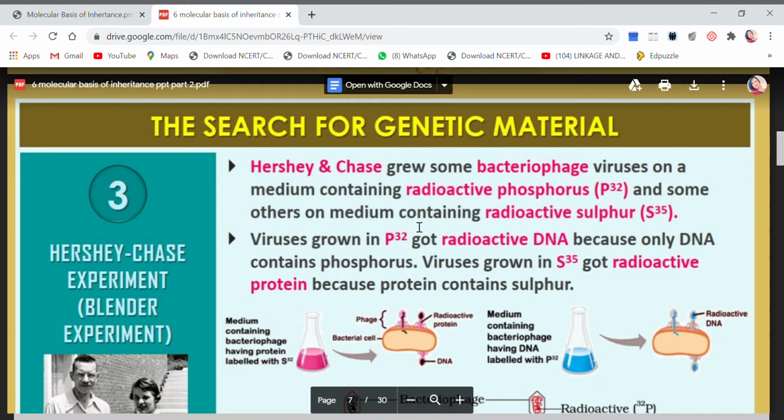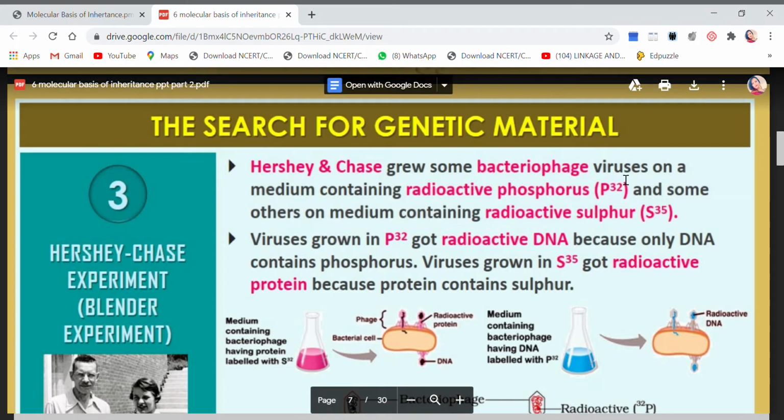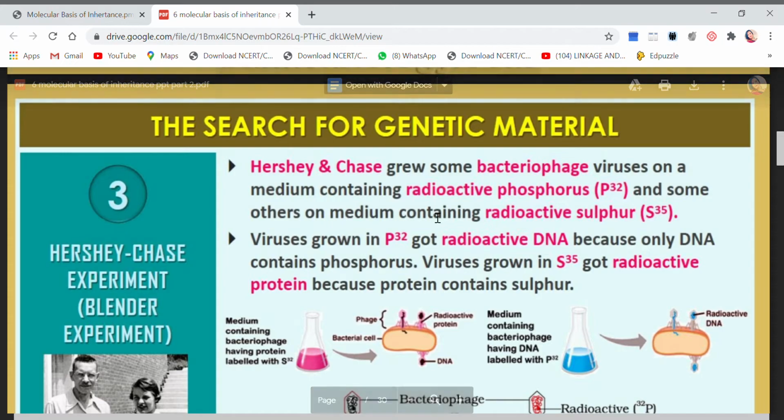Why are the scientists growing viruses using radioactive elements? Because these radioactive elements behave as a marker.